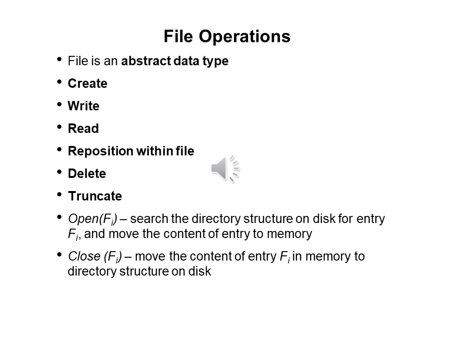Following are some operations available on a file. A file can be created, we can write into a file, read from a file, reposition within a file, and delete a file. Similarly, a truncate of the file can be done. So a file is an abstract data type, and the various operations which can be performed on a file have been discussed here.